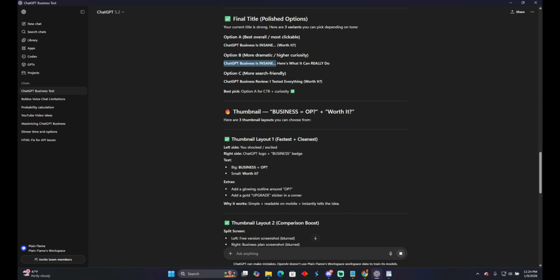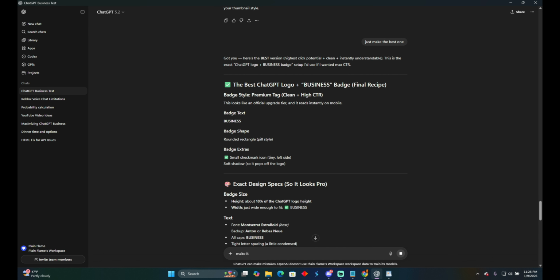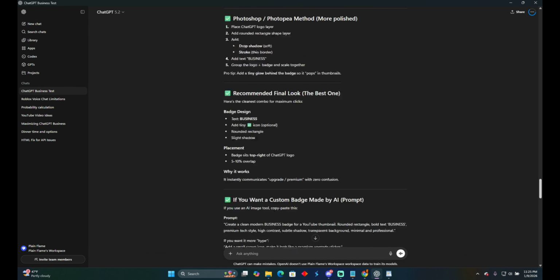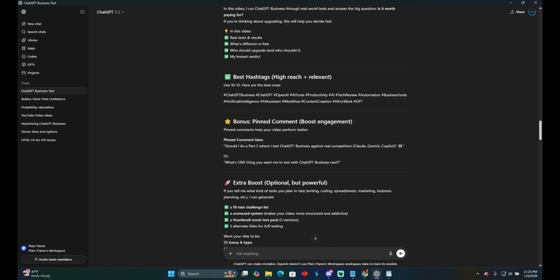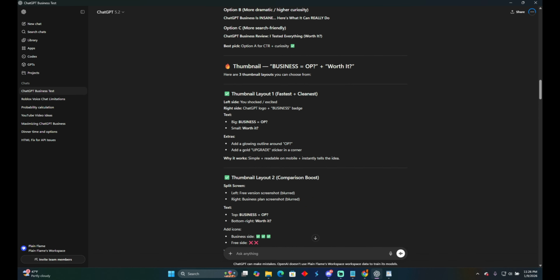Love that glaze polish shock. I'm gonna ask it to make the best. Okay, there we go. So it's gonna generate a badge. Wait, crap. I already lost. Crap. Give me 3 of this. Okay, me shock ChatGPT logo plus badge.